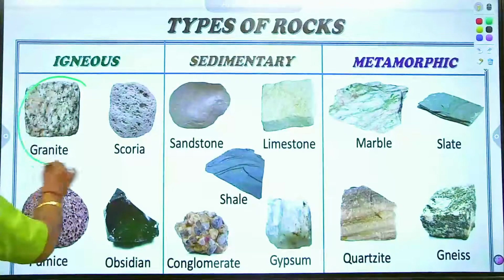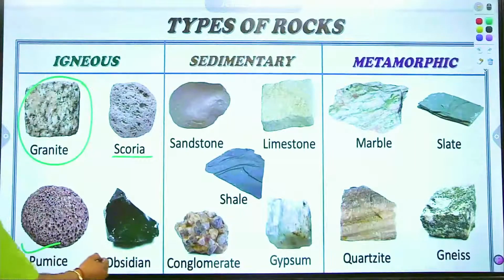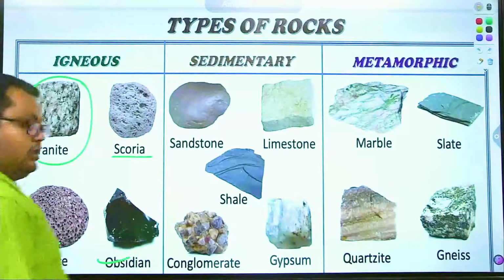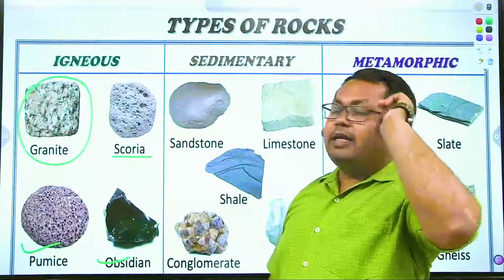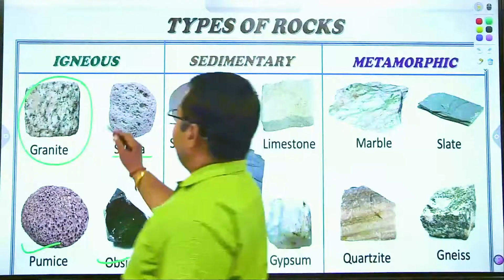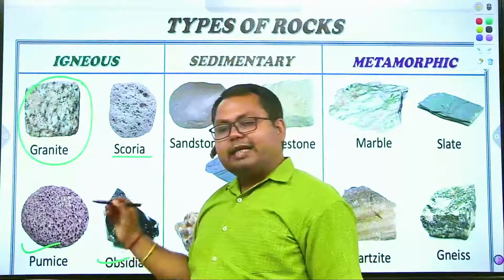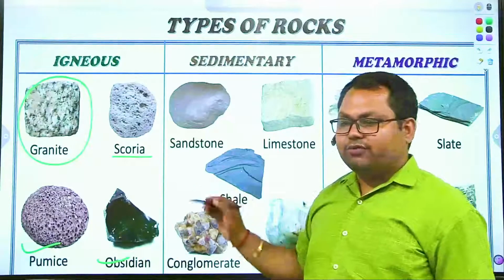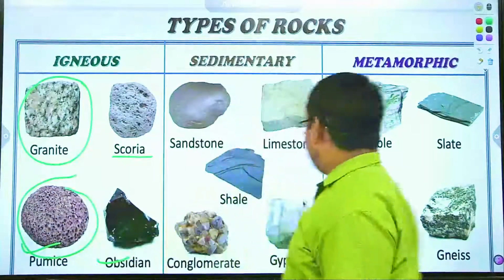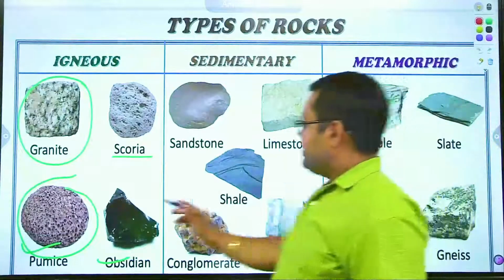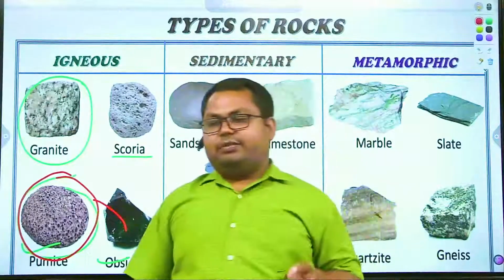The first is as granite, then scoria, pumice, obsidian, rhyolite, granodiorite, etc. are the examples of igneous rock. And you must realize by watching the pictures what kind of the rocks are in terms of igneous. If we talk about the pumice, this is the rock having capability to float on water because of the lower density.